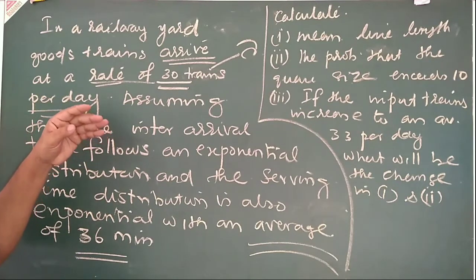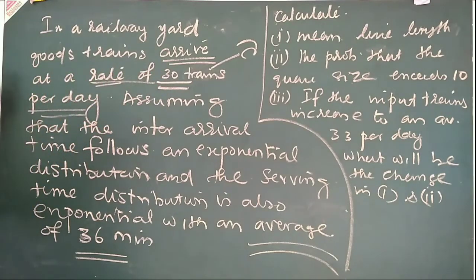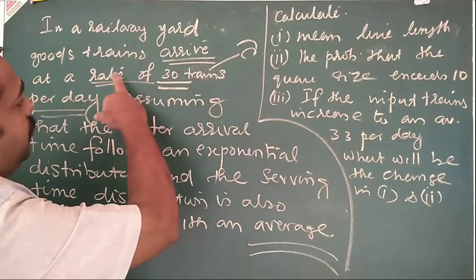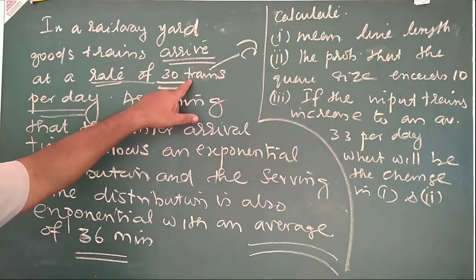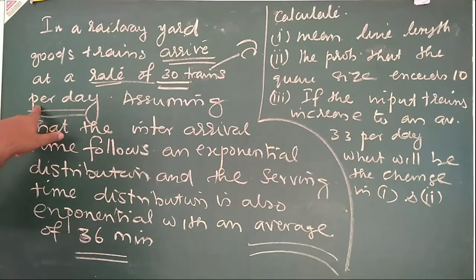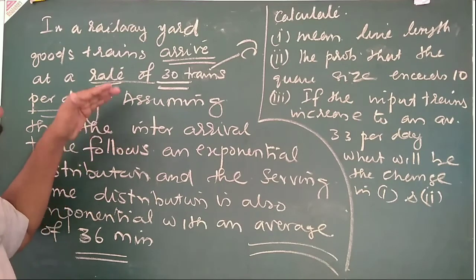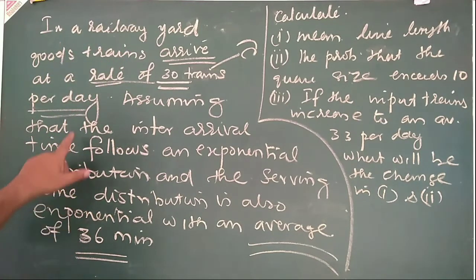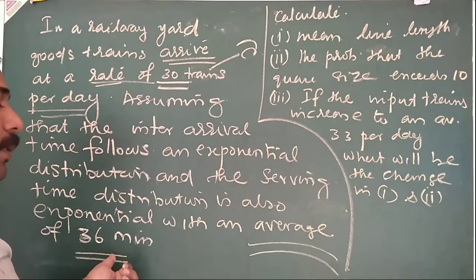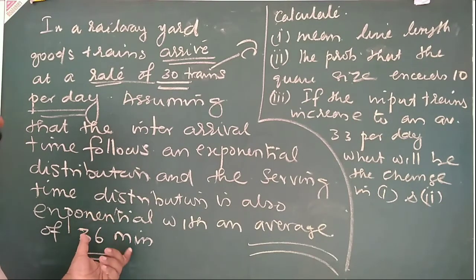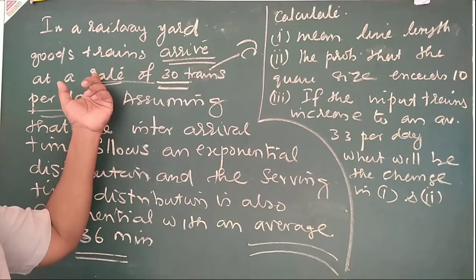This is the confusion. Most students get confused with these terms. I already explained that the arrival rate is per hour, per minute, per second or per day, that only. So the first one is given per day. Lambda we can take directly, but here the service time distribution is exponential with an average of 36 minutes only. This is given as an average, and the other is given as a rate per.